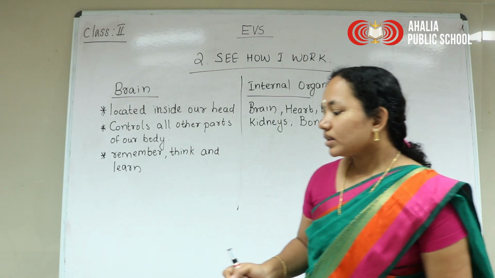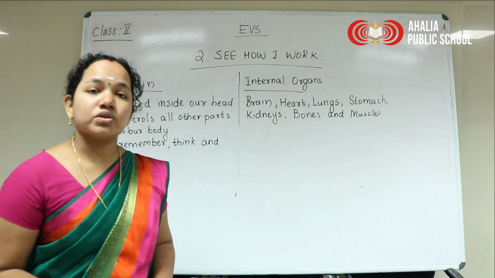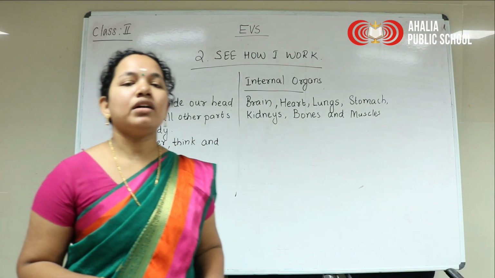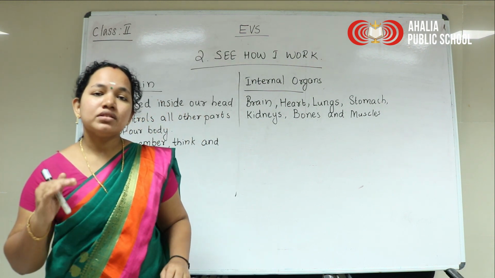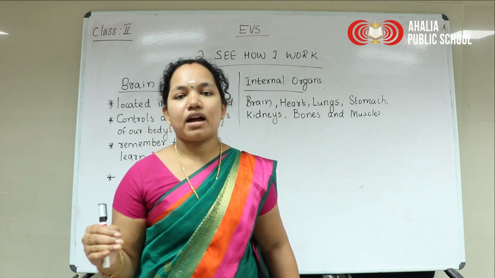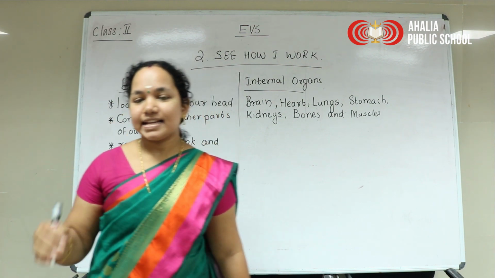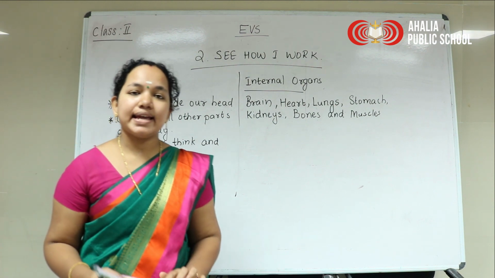Then next, we have to take care of our brain. Children, you have to sleep 8 hours. We should sleep for at least 8 hours.